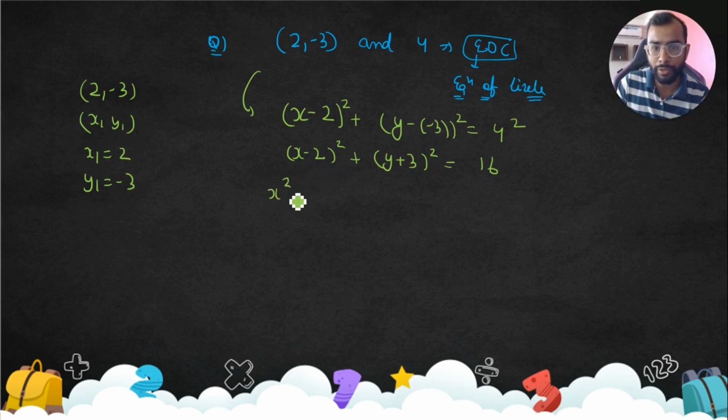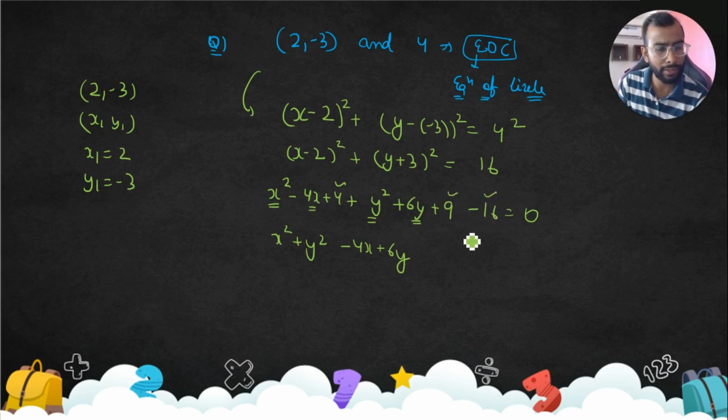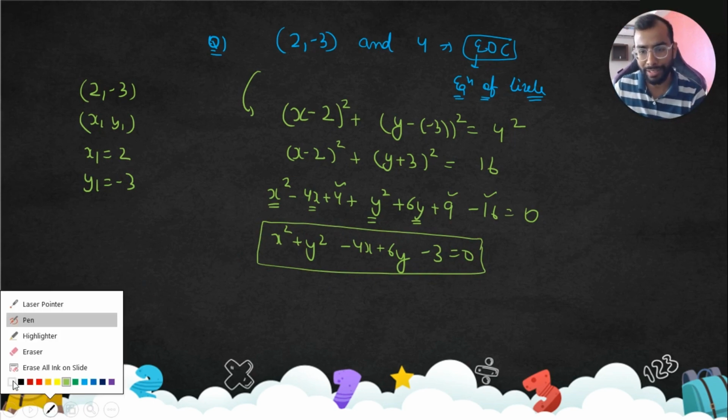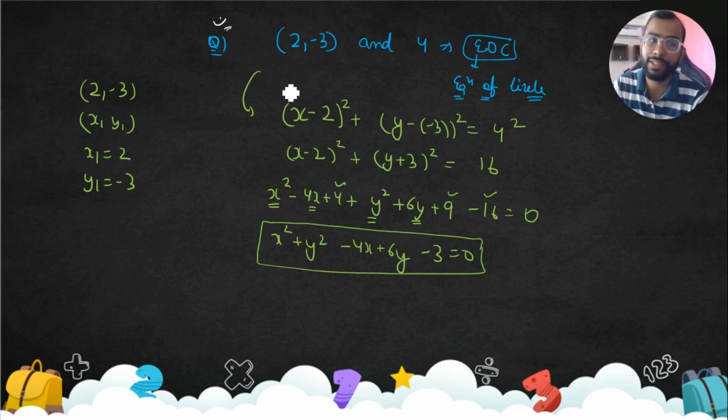(a minus b) square is a square minus 2ab plus b square, which gives x square minus 4x plus 4 plus y square plus 6y plus 9. We'll take this on the other side, minus 16 is 0. So we get x square plus y square minus 4x plus 6y, then 4 plus 9 is 13, and 13 minus 16 is minus 3. So this would be your equation of a circle. Easy? Along with me, you should also write it down in your notes. Don't just watch the video. Okay, let's move to the next part.